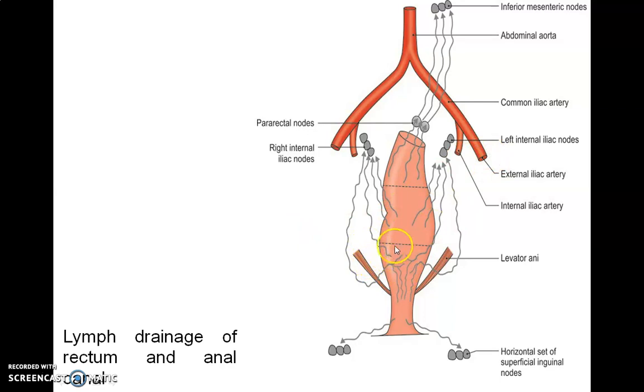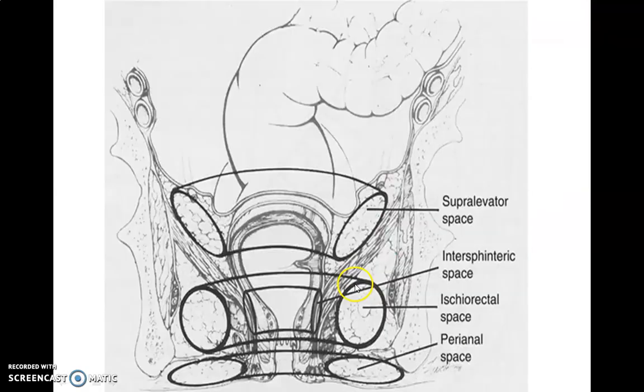This figure shows the lymphatic drainage of the anal canal. Above the pectinate line, the upper part of the anal canal drains into the internal iliac group of lymph nodes. Below the pectinate line, that is the watershed line, it drains into the horizontal set of the superficial inguinal group of lymph nodes.